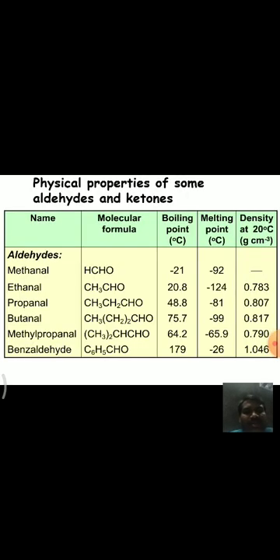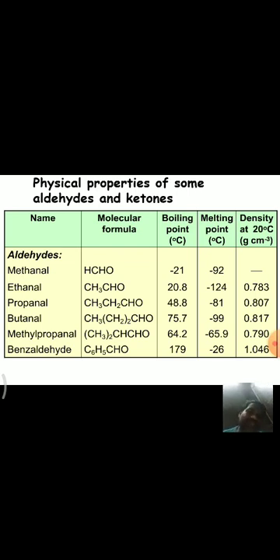And coming to this table, it tells about the boiling point, melting point and density values of some aldehydes. If you observe the table, most of the aliphatic aldehydes, except methanal, are liquids at room temperature.